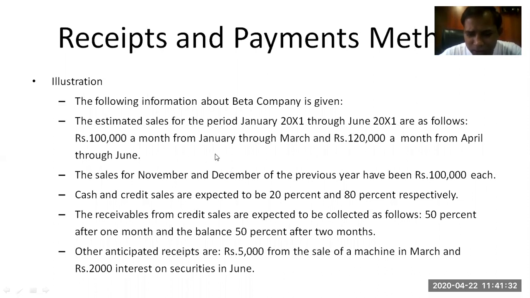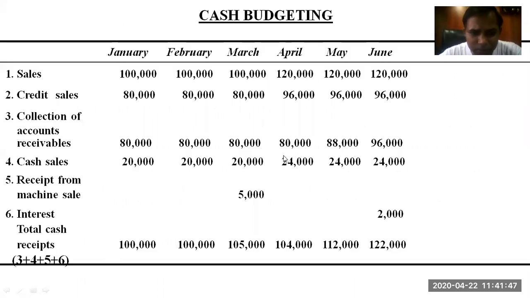If you can see here, we talked about sales, out of which a certain part was credit sales and a certain part was cash sales. Credit sales is received 50% in two installments: first in the next month, followed by the other 50% in the month after. And this is how it had been prepared, right?